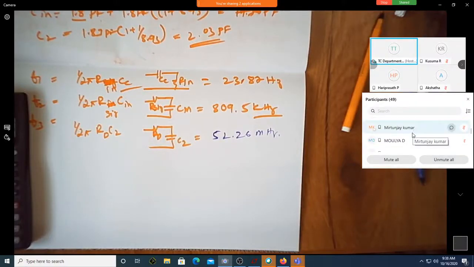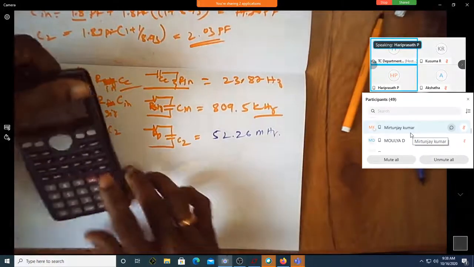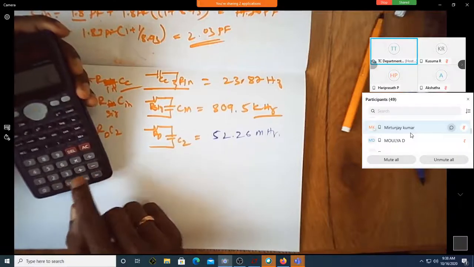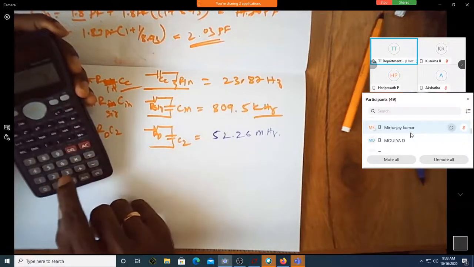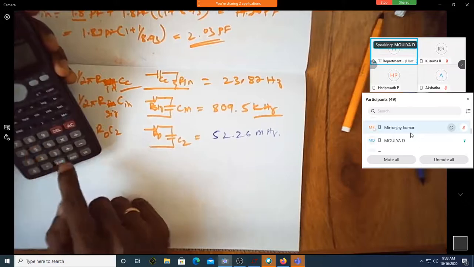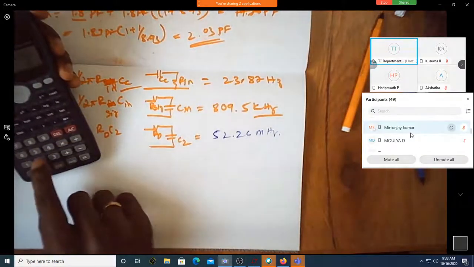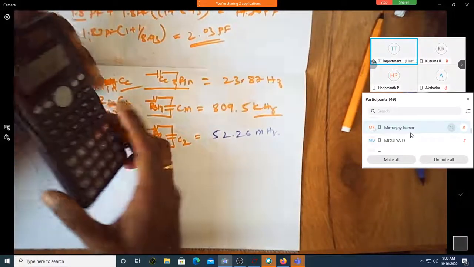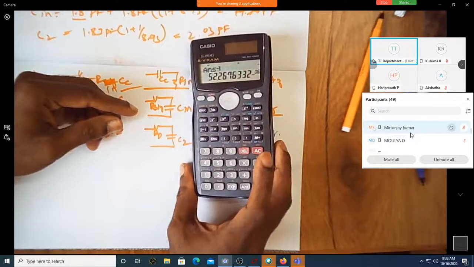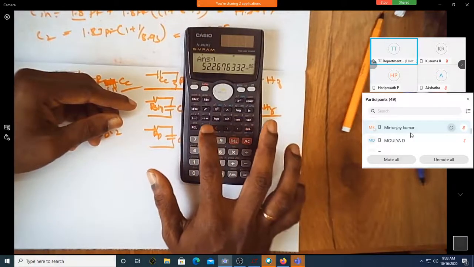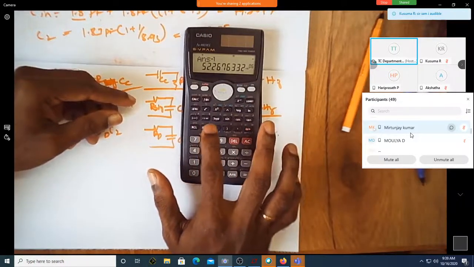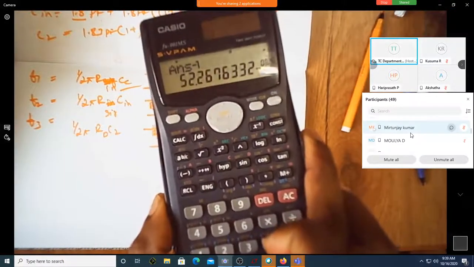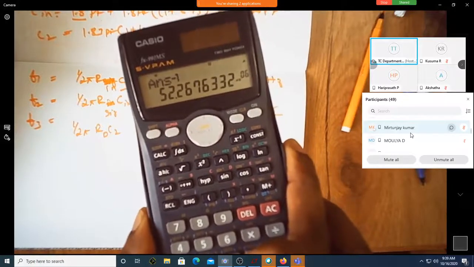5.2 megahertz. 5.2 or 52? It is 2.03 exponential minus 12 into how much is RD, sir? 1.5 exponential 3 into 2 into pi equals 1 over that. It is 52. Use this engineering mode. If you click on that, it will come directly. Can you see it is 52.93 megahertz? Sorry, 52.26 megahertz.